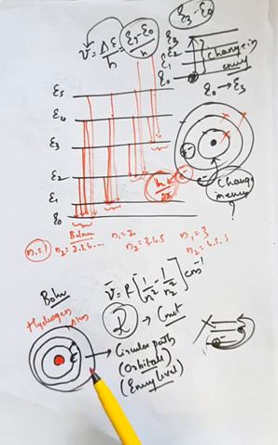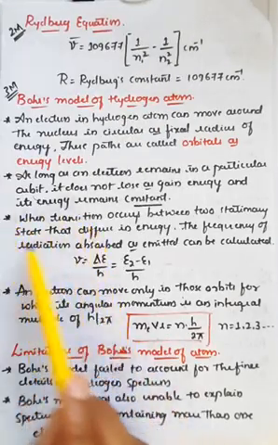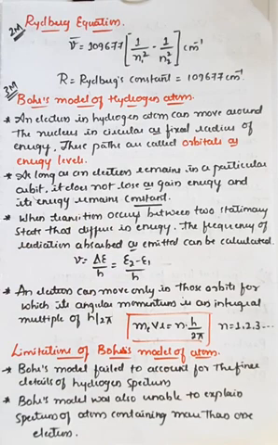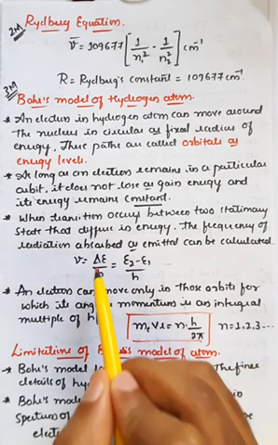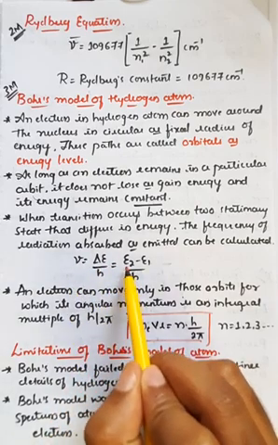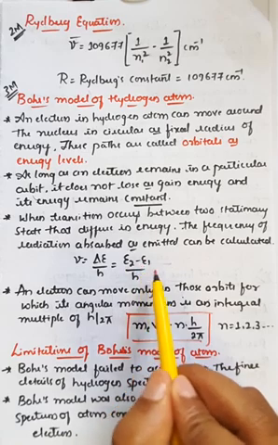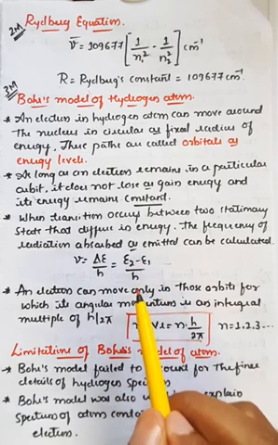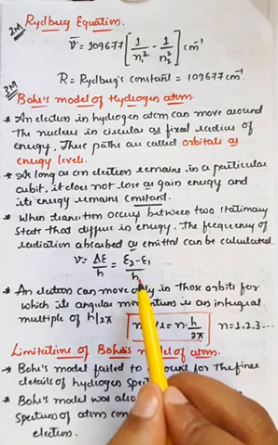There will be no change in energy whenever it remains in the same state, generally called a stationary state. And the third important postulate is, whenever the transition occurs, whenever the electron changes its energy level from first to second, second to third, or first to third, we can calculate how much energy is changed. That is with the help of the frequency formula: frequency is equal to delta E divided by h, where delta E represents the change in energy, that is E2 minus E1 if the electron jumps from 1 to 2. Therefore divided by h, where h is the Planck's constant.